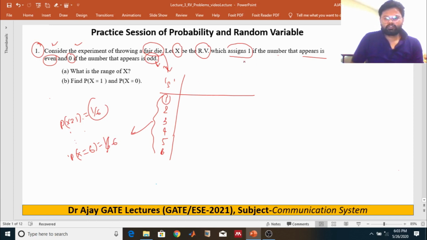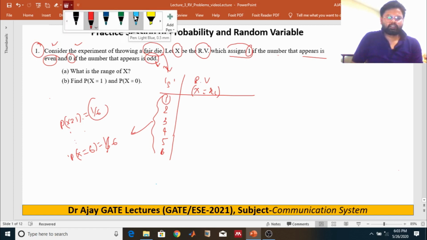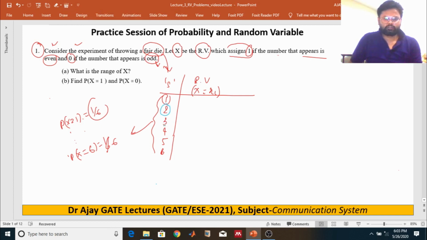So what does the question say? The random variable X is defined as 1 if the number that appears is even, that means if the number that appears on the fair dice is 2, 4 or 6. And the random variable X will assign 0 if the number is odd, that means 1, 3 and 5.